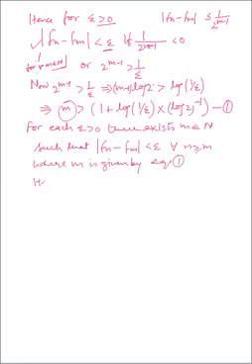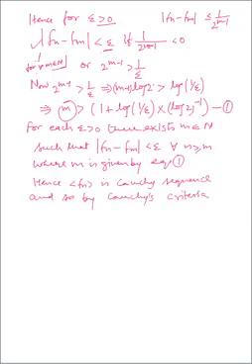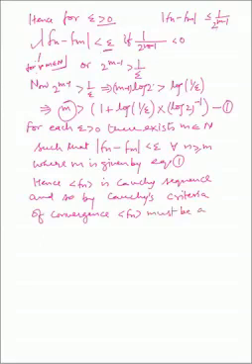Hence we can say Fn is a Cauchy's sequence, and so by Cauchy's criteria of convergence, Fn sequence Fn must be a convergent sequence, and we have showed it.